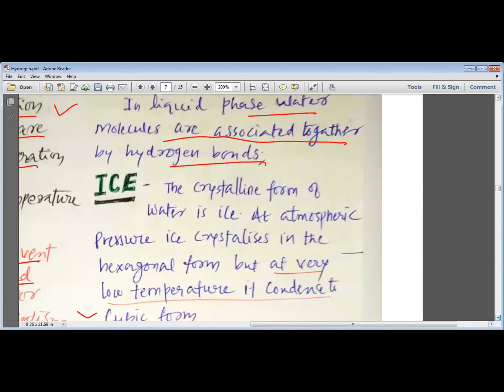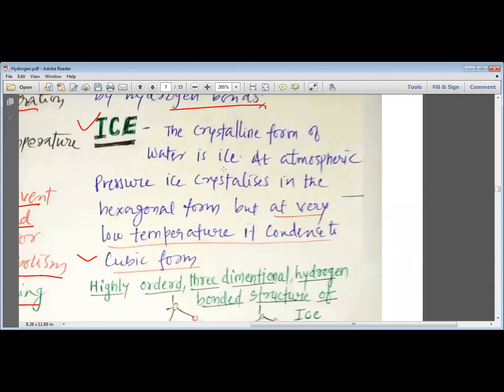Now, my dear students, we want to study ice. Ice is the solid and crystalline form of water. At atmospheric pressure, ice crystallizes into the hexagonal form. Please remember that the tetrahedral structure of water now turns hexagonal. We will see this in ice, but let me first explain the tetrahedral structure of water.